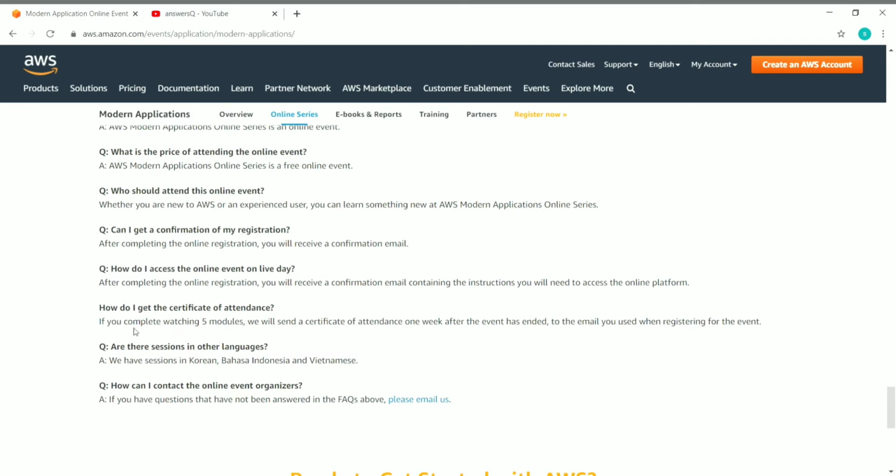And how do I get the certificate of attendance? So if you watch at least 5 modules, then you will get a certificate of attendance from Amazon Web Services after 1 week of the event. You can see that here. We will send a certificate of attendance 1 week after the event has ended to the mail you used when registering for the event. So they will mail your certificate to the mail ID which you use when you are registering for this online training.